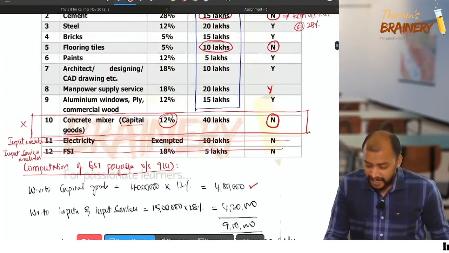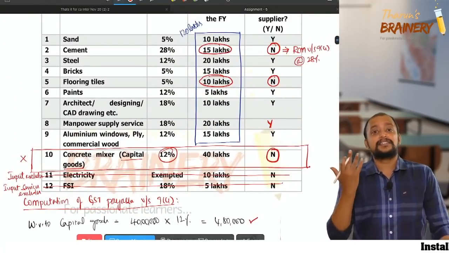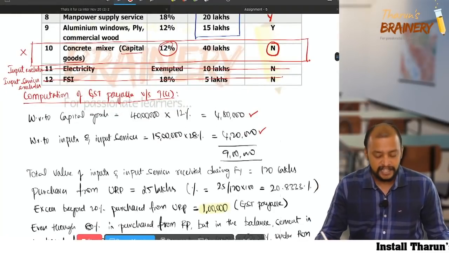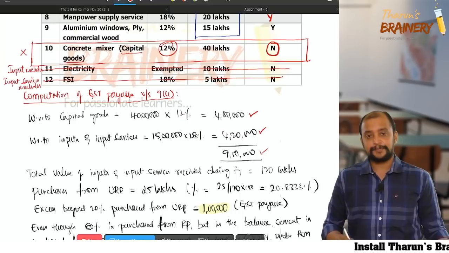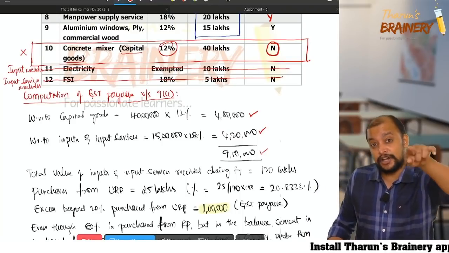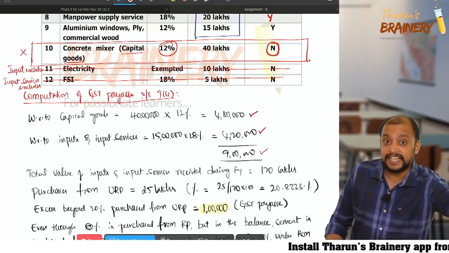What is this 15 lakhs? Cement, you pay at the rate of 28%: 4 lakh 20. Now you paid 9 lakhs. When you pay GST under RCM on cement, it will be added towards the 80%.